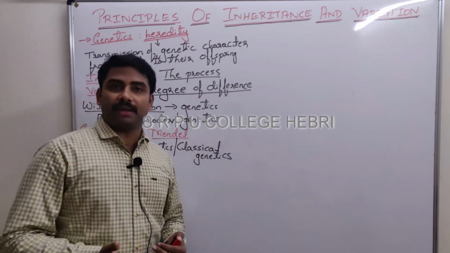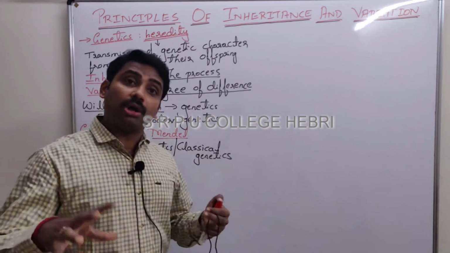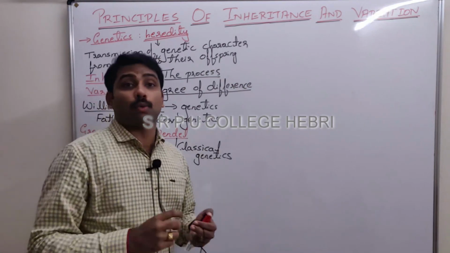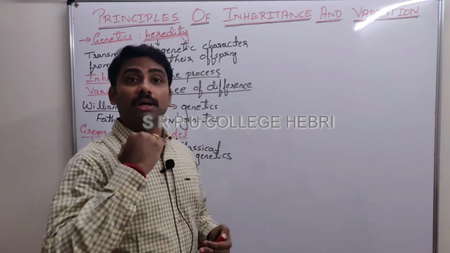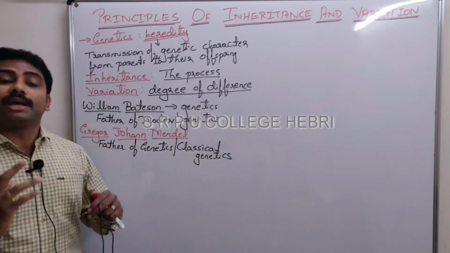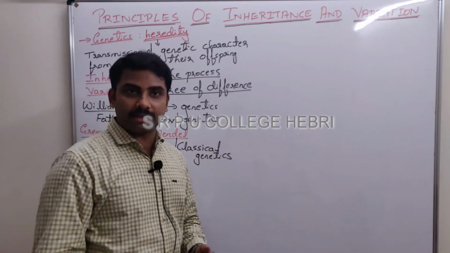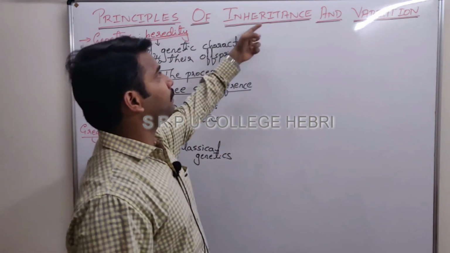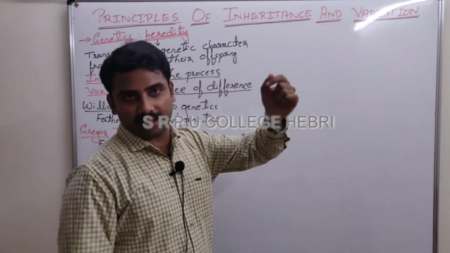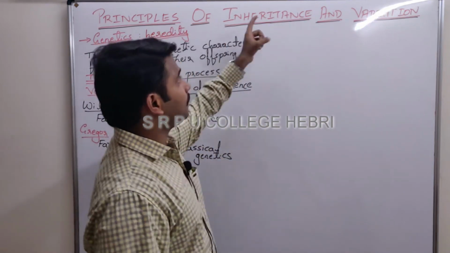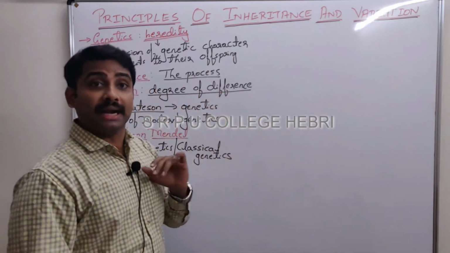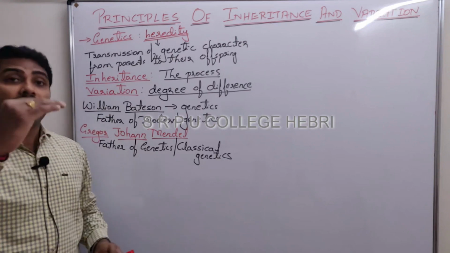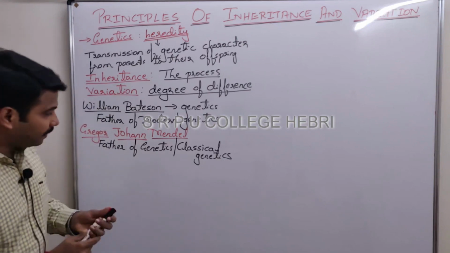During that period, he got a lot of ideas. Later, he applied what he learnt on a plant. By selecting one plant, he performed a lot of experiments and tried to find out the answer for the reason behind inheritance and variation, or the principle involved in inheritance and variation. After his higher education was completed, he performed several experiments.